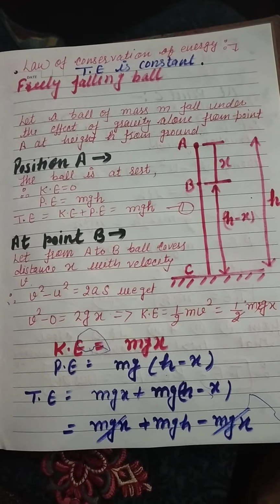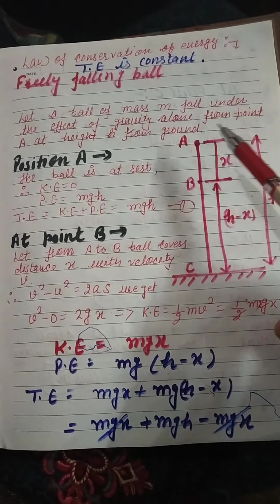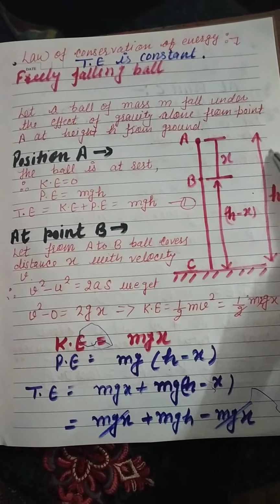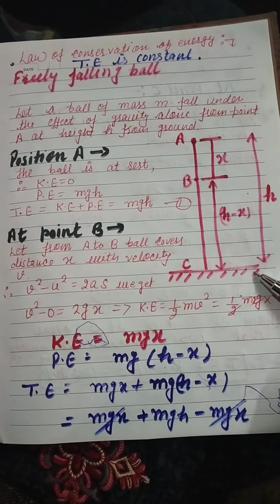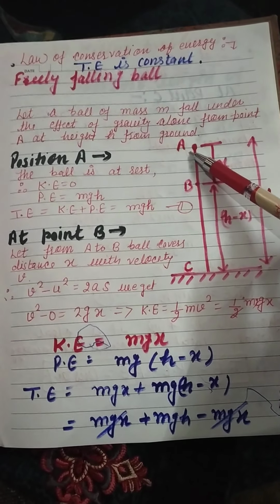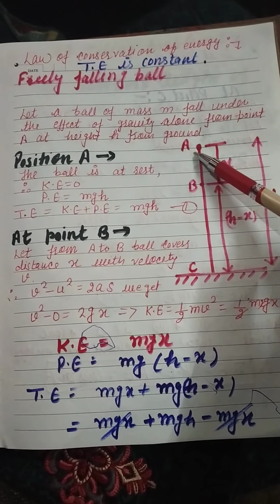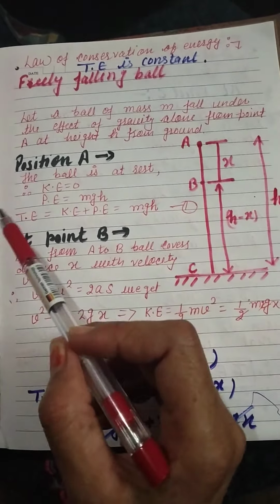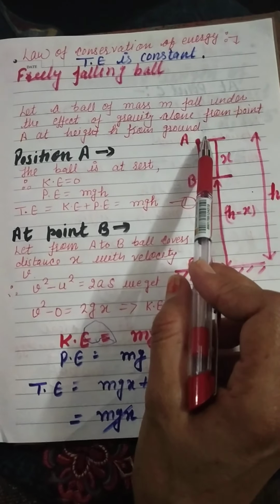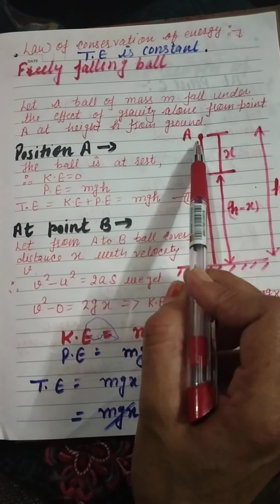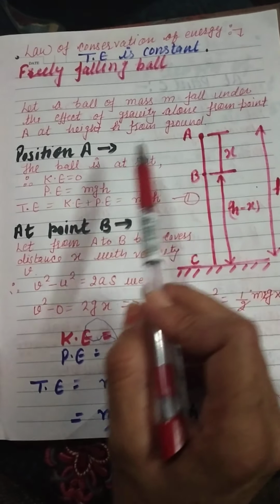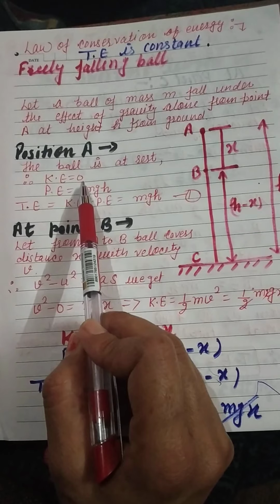Now, let a ball of mass m be at point A at a height h from the ground. At this point A, we will find out the total energy. We will consider that the ball is at rest at point A, therefore its velocity will be 0. As the velocity is 0, the kinetic energy is 0.